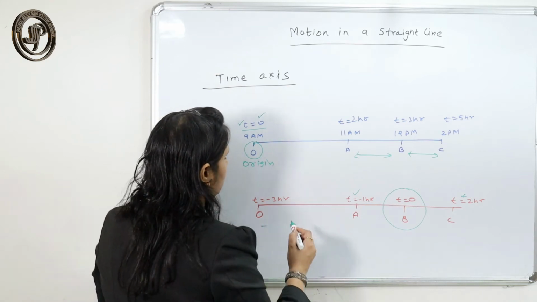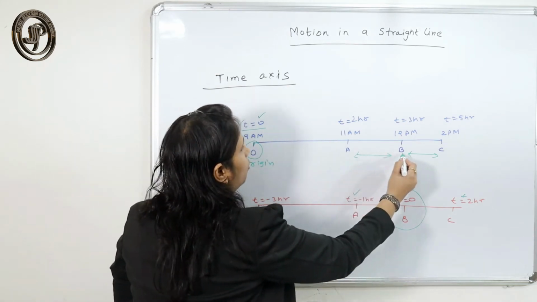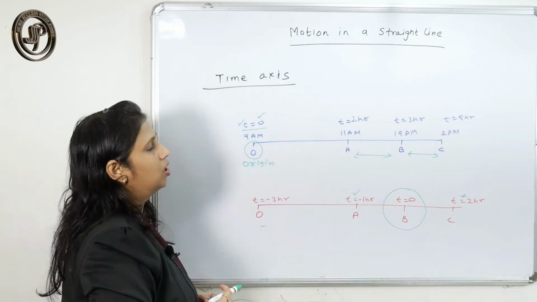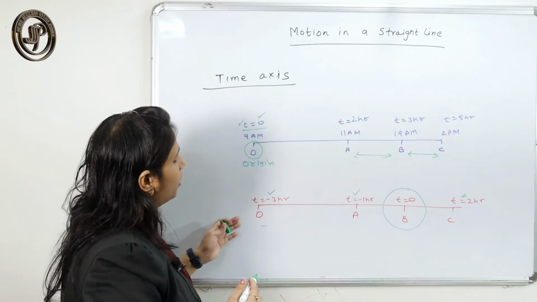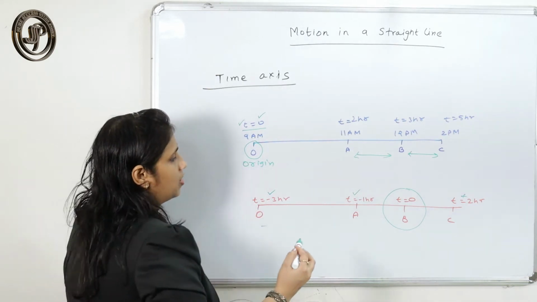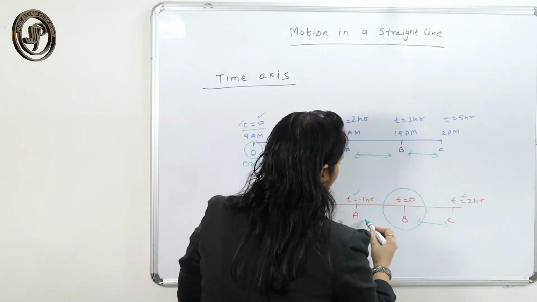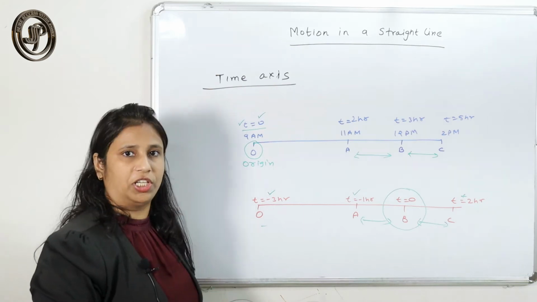And similarly, O is at a time of 3 hours because the time between O and B is total 3 hours. So now we are seeing that even after shifting the origin, the time interval between the 2 specific points does not change.